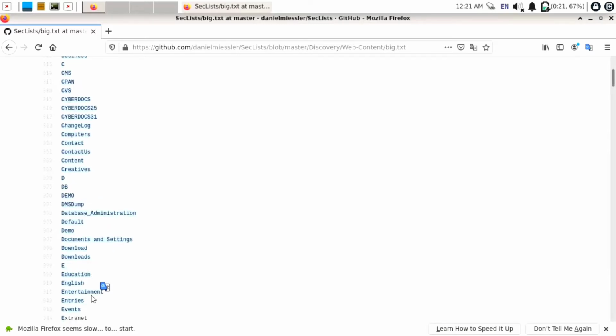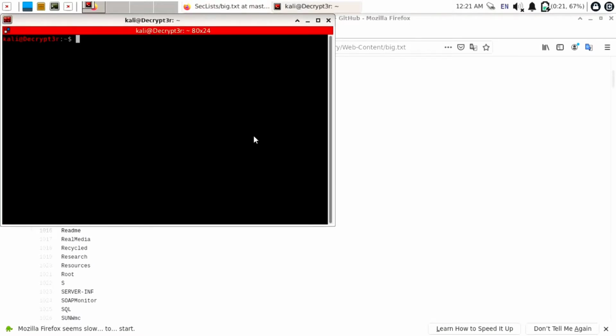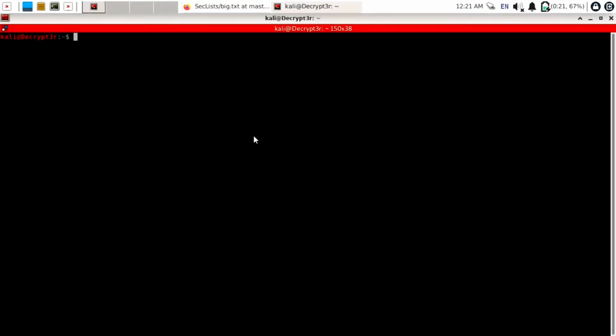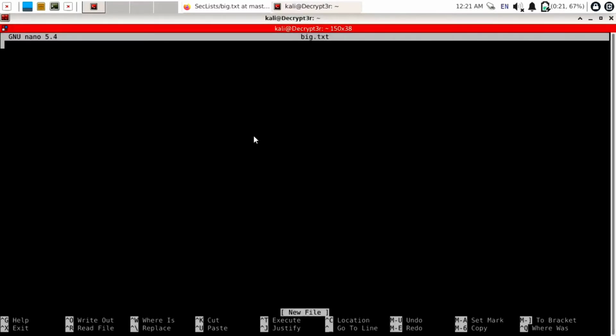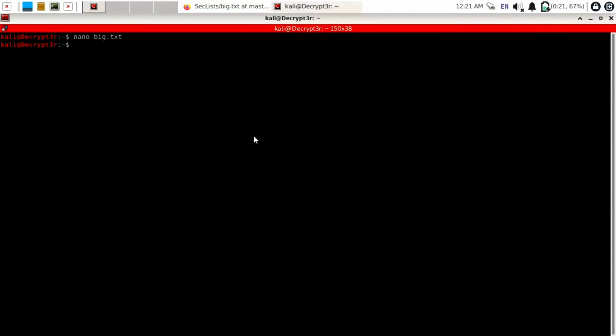After selecting everything, you can use Ctrl C to copy this. Then open Terminator. We are going to use Nano to save this file. So just extend this window by the Windows up arrow command. I will give it the name big.txt and hit the enter button. Paste everything by Ctrl Shift V. I will remove this extra S. Then save this by Ctrl O. Hit the enter button. Then exit from this by Ctrl X. Okay, so we have created big.txt.